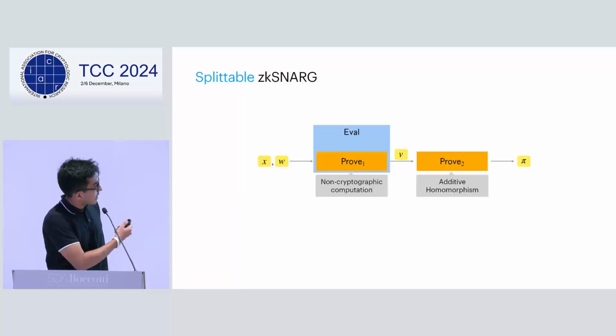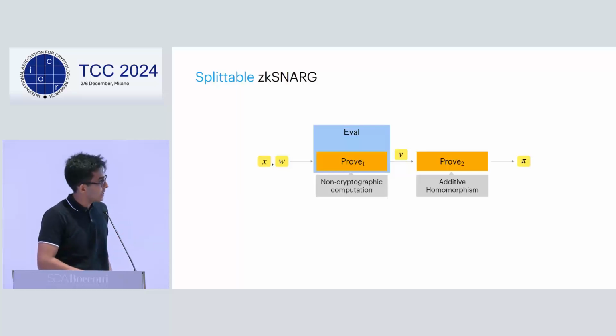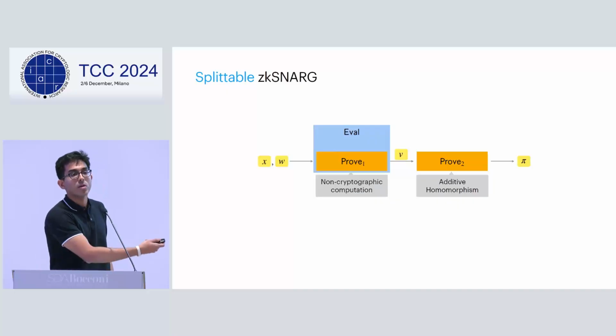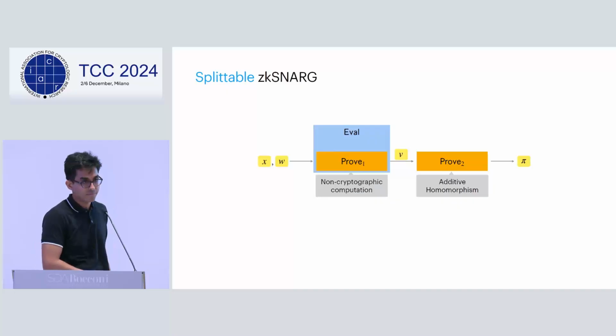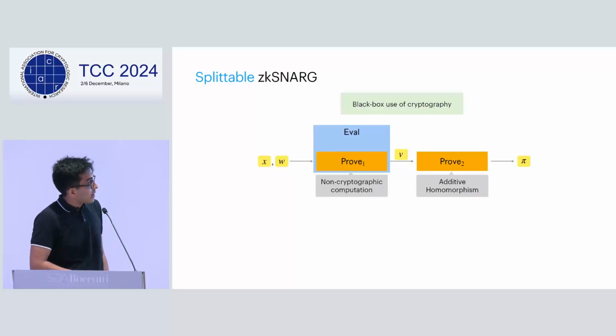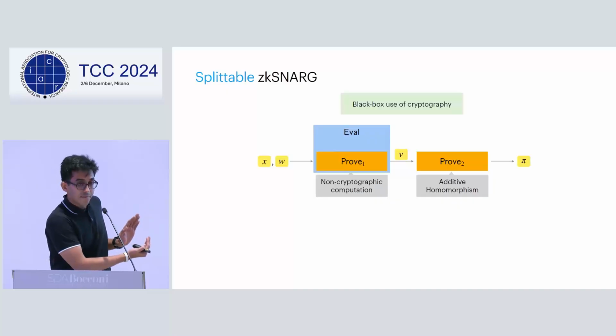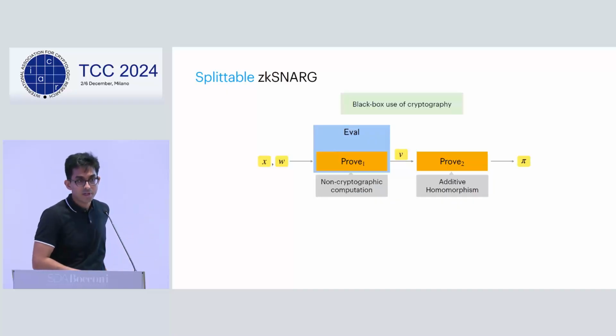Well, now, given HSS shares of the statement and witness, we can run the first part within the HSS evaluation algorithm. We'll get additive shares of the intermediate output, this is what HSS gives us. And because the second part of the prover is an additively homomorphic mapping, we can go to additive shares of the proof. And observe that we are only running the first part of the prover within HSS evaluation, which means that this is really black box in cryptography.